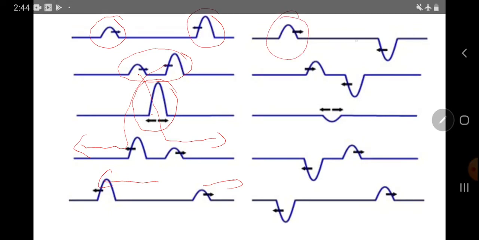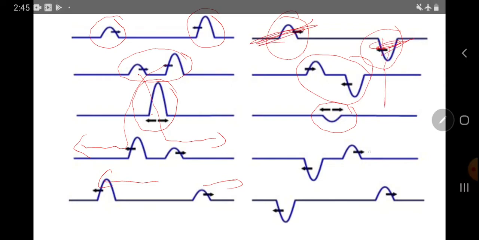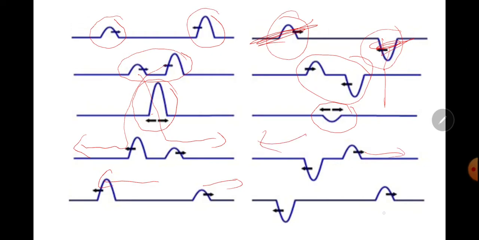Here is the same example but with a different concept. They come close, here they will interact destructively, so a wave of smaller amplitude will be produced, because the amplitude of this wave is different than this one. They reproduce themselves.